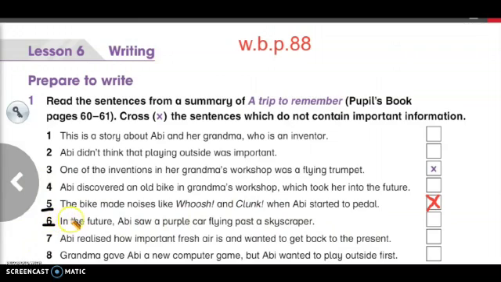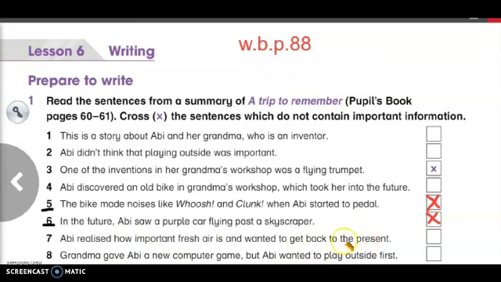Number 6. In the future, Abby saw a purple car flying past a skyscraper. So also this is not important, so we have to write cross. Number 7. Abby realized how important fresh air is and wanted to get back to the present.